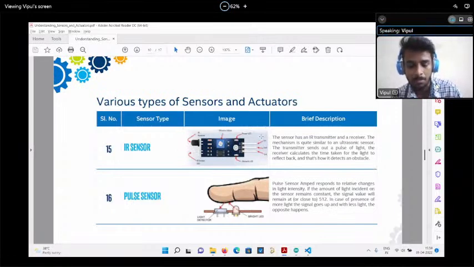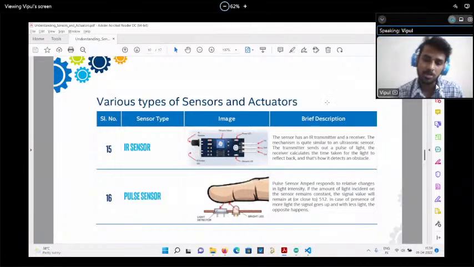You just have to provide a 5-volt supply, a ground supply, and there will be an output pin. We are going to use it as a switch, the same as a switch. We are using pin number 2 for the switch. You can directly connect it on that pin, and you can use the simple digital button code for that. So this is how this sensor works.